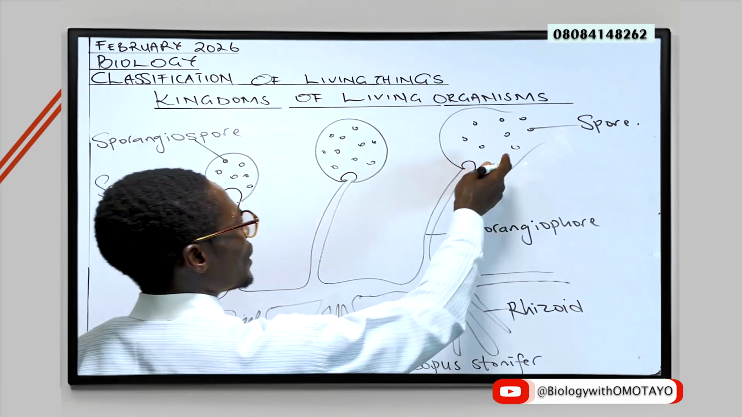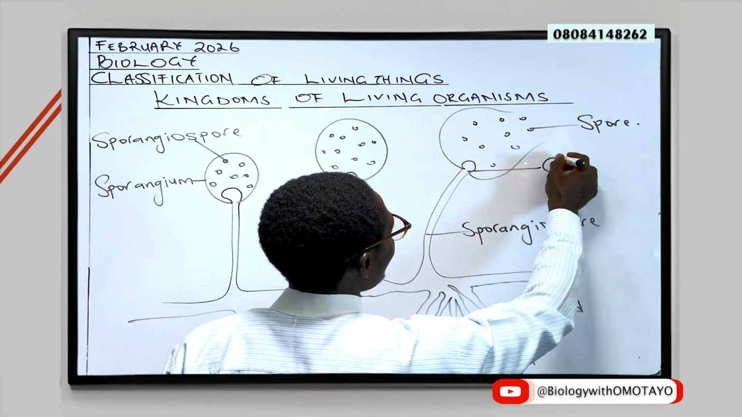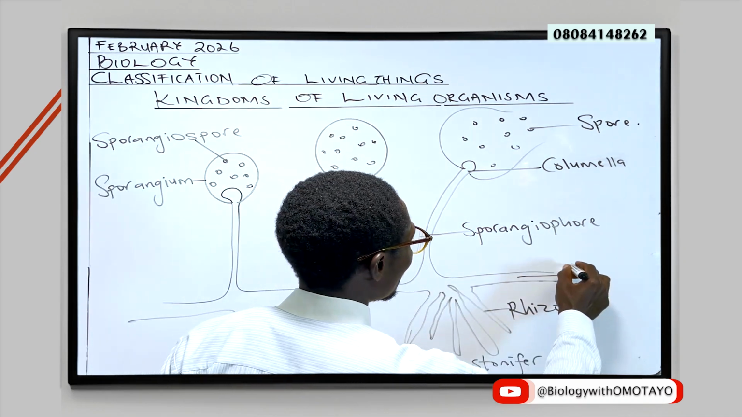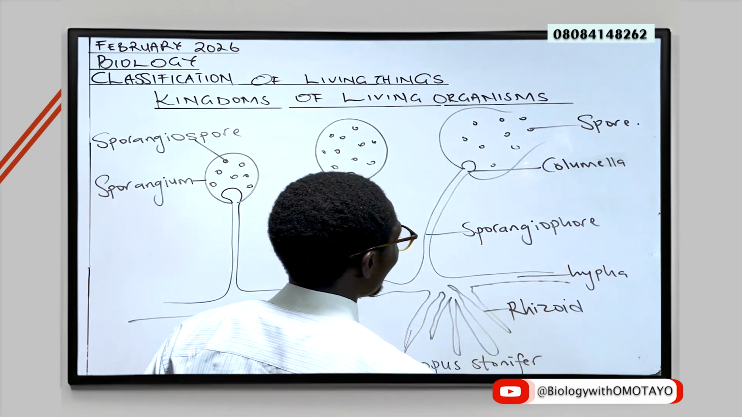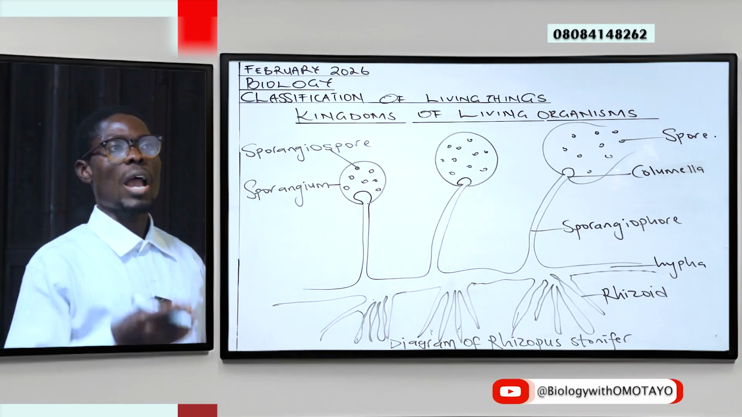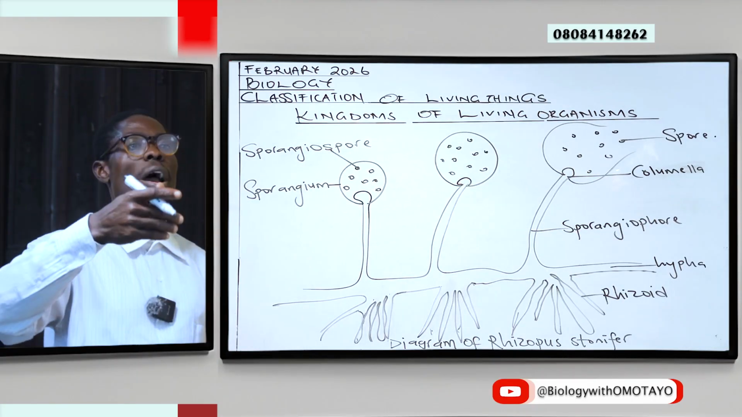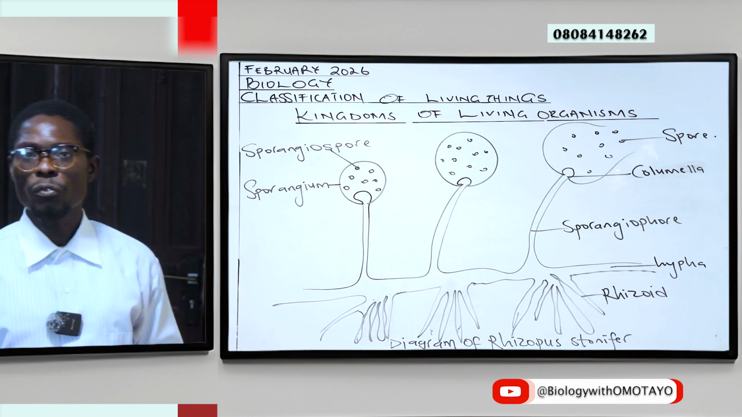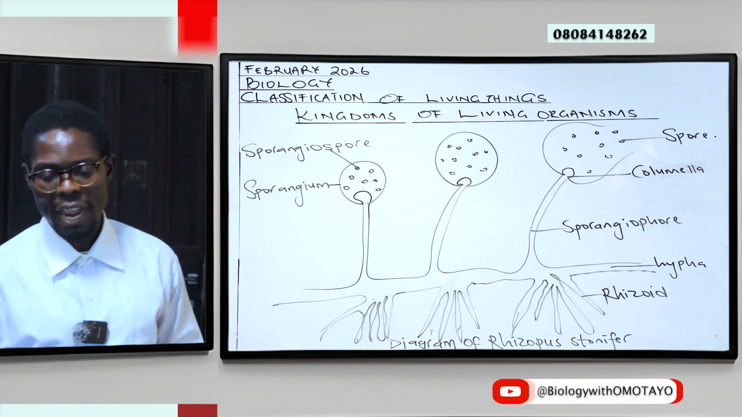And then this is held on a neck head called columella. And as we discussed earlier, talking about thread-like components, you can see the thread-like portion, the hypha. A collection of these hyphae will give us mycelium. So we have our sporangiospore, sporangium, columella, spore, sporangiophore, hypha, and rhizoid. This is the diagram of a member of the kingdom fungi.